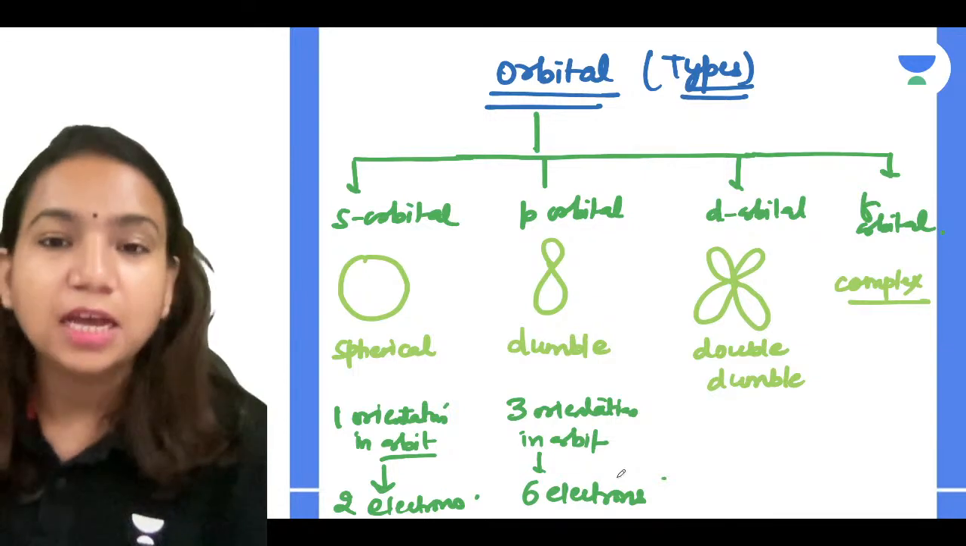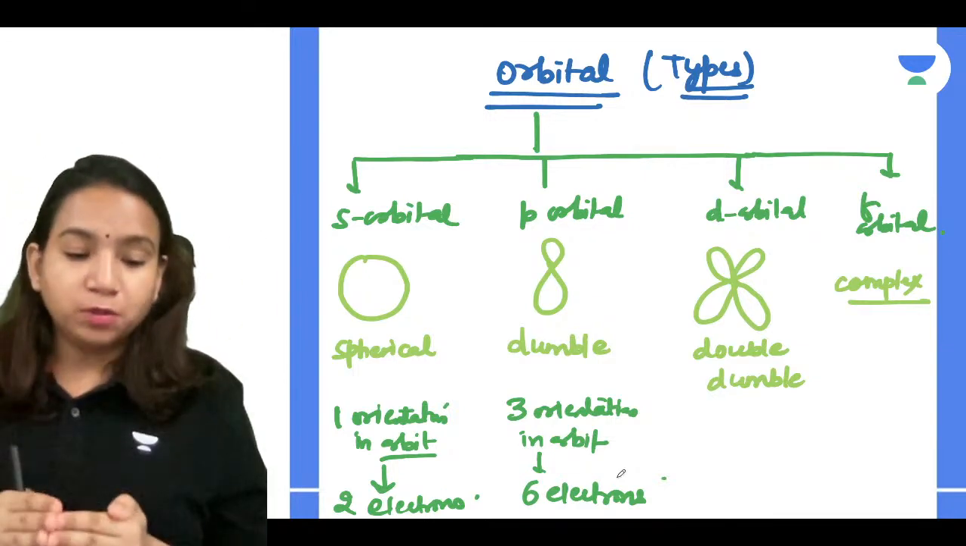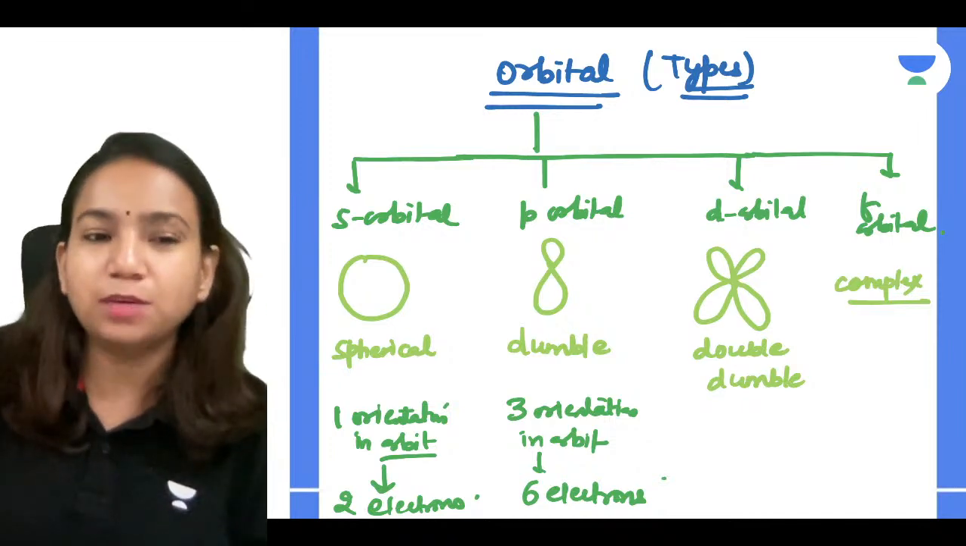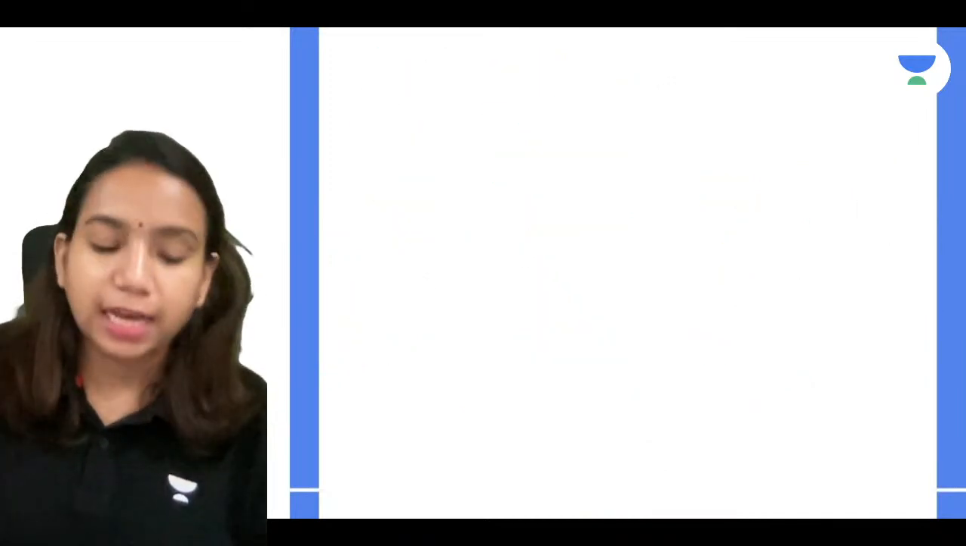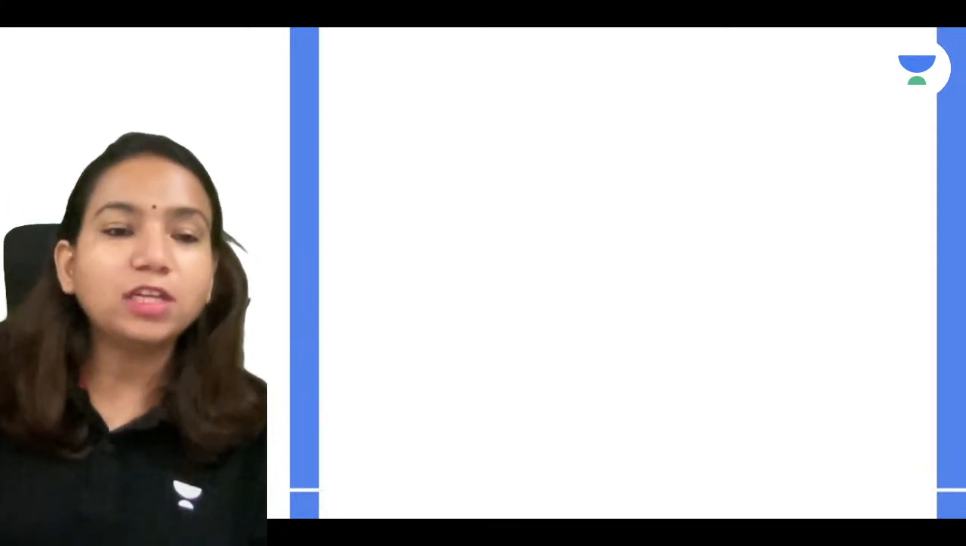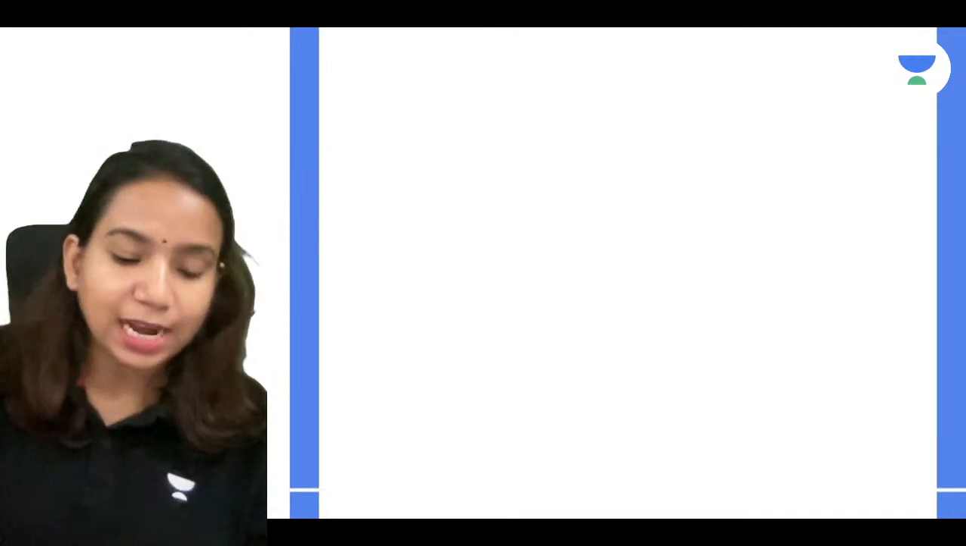And yes, so overall, whenever p orbitals are present in an atom, they'll be present in 3 orientations. Let me give you a little brief idea, and then we'll discuss more in detail. So guys, what is an orbital? Let's just understand. Before that, I'll ask you one question.